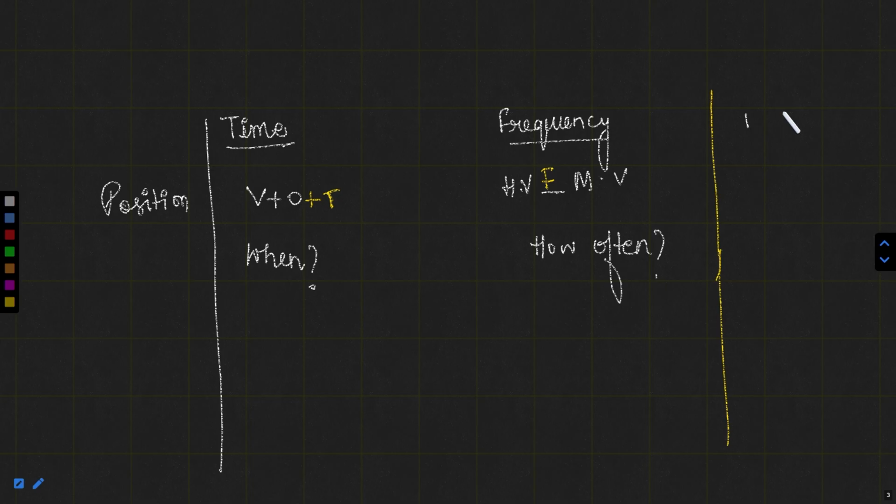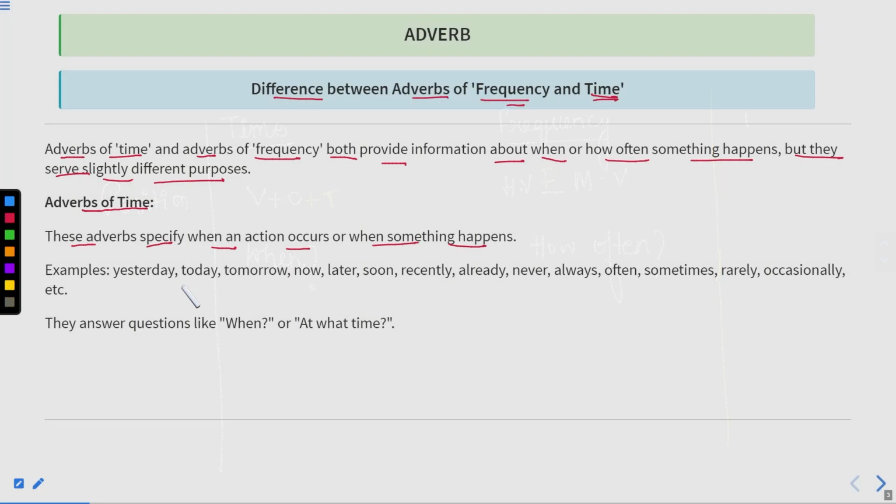It means it shows the frequency of that happening. So this every day shows a clash in both the patterns, because it can be the time as well as frequency. So how to use this word every day in the sentence, whether it will show the time or the frequency.